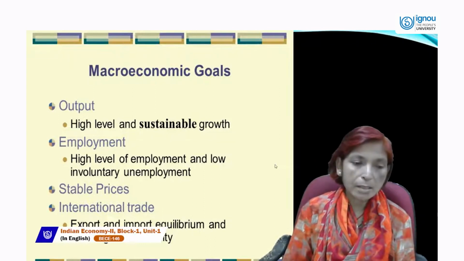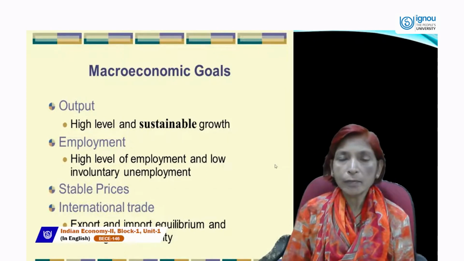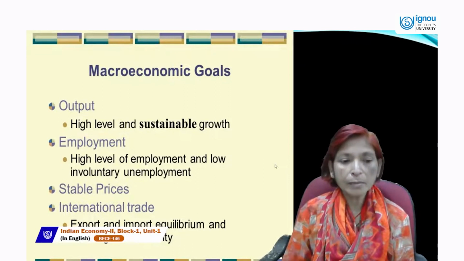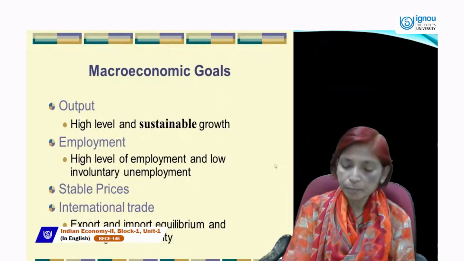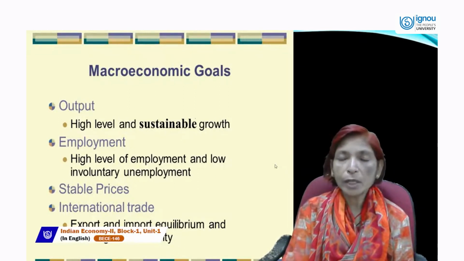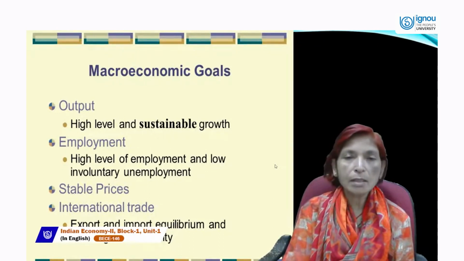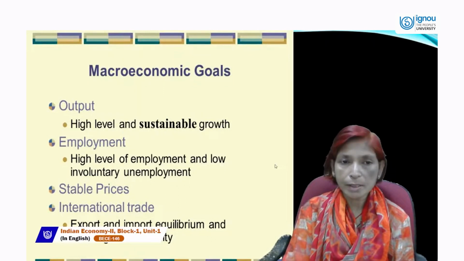Next is international trade. International trade is related with exports and imports. At present, all the economies are open economies. All economies have relationship with the rest of the world. So in international trade, we include exports and imports equilibrium and exchange rate stability. If the exchange rate remains stable or constant, then international trade will be healthy or favorable. So these are the goals of macroeconomic policy.